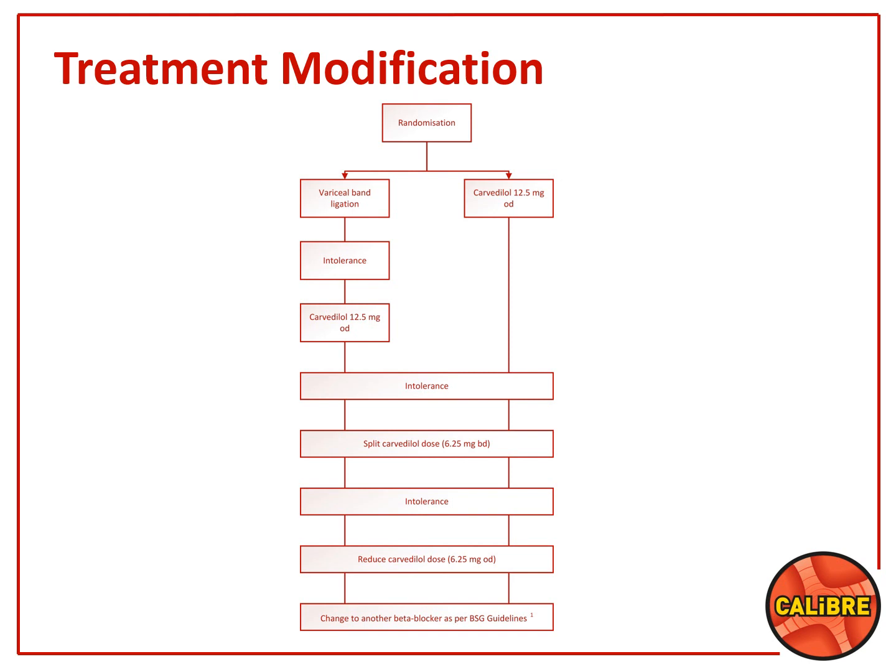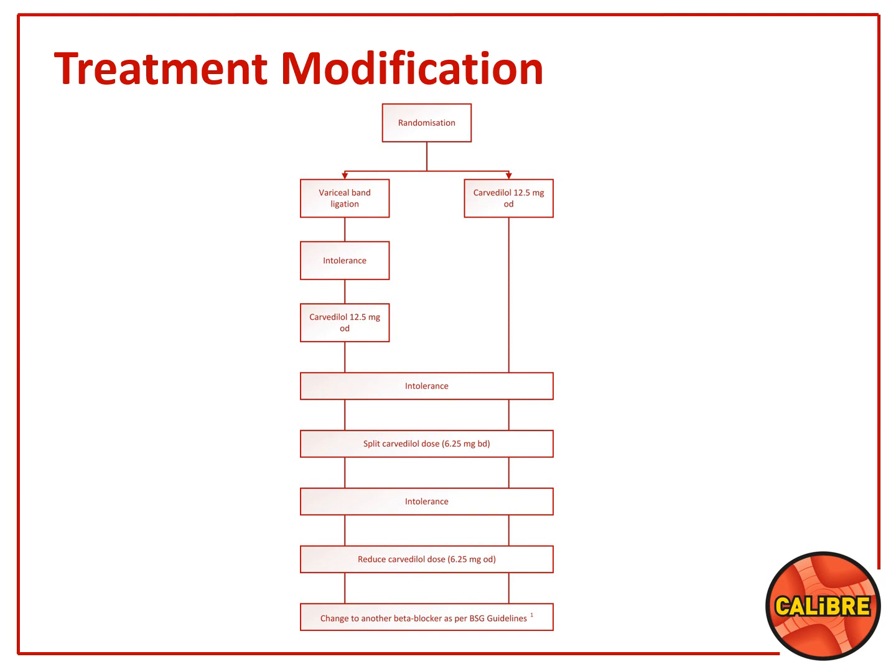If they're still intolerant to that, then you reduce the carvedilol to just half a dose per day. If they're still intolerant to that, you change it to another beta blocker as per BSG guidelines. Similarly with VBL, if they're intolerant to the VBL procedure, for instance, then they could be crossed over to carvedilol, and you start the dose at 12.5 all the time. Intolerant, split. Intolerant, reduce. Intolerant, change it to another beta blocker.